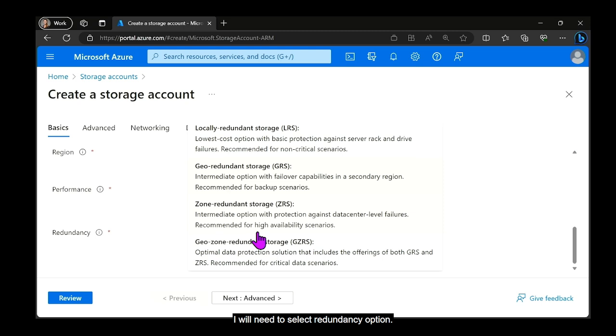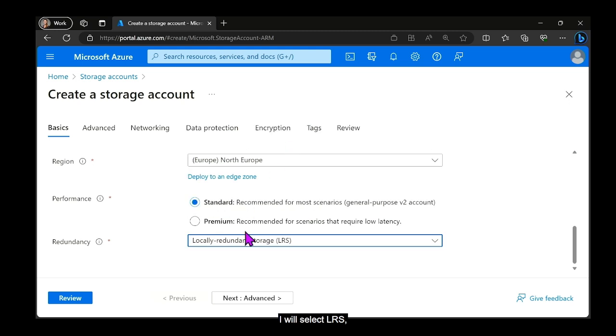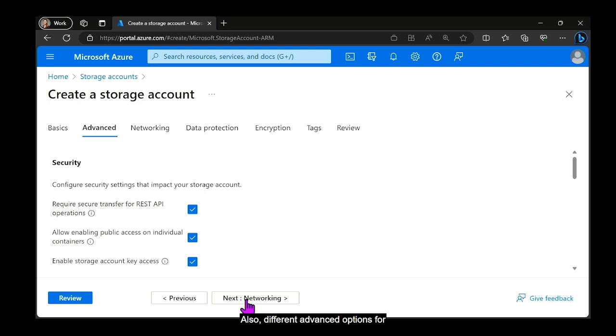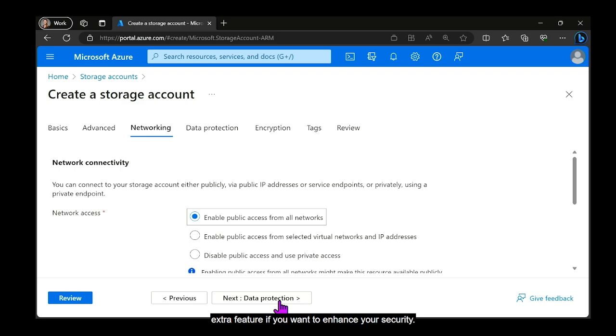And I will need to select a redundancy option. I have all redundancy options that we discussed: LRS, GRS, ZRS, and GZRS. I will select LRS, it is the less expensive one, and I'm using the storage account just for a demo. I have also different advanced options for security that you don't need to know to pass the 18900 exam, but you need to know that you have extra features if you want to enhance your security.